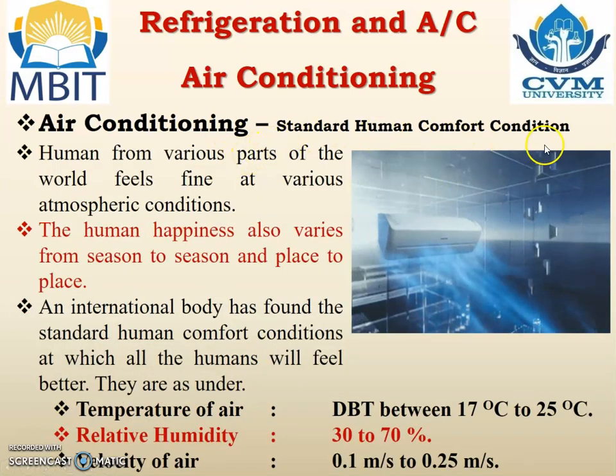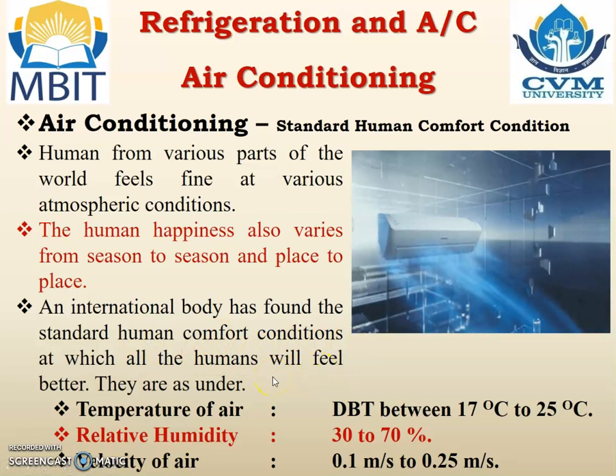Standard human comfort condition. Humans from various parts of the world feel comfortable at various atmospheric conditions. Human comfort also varies from season to season and place to place. So an international body has found the standard human comfort conditions at which all humans will feel better.